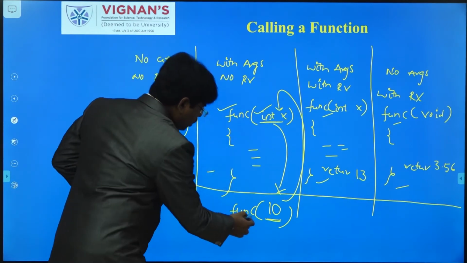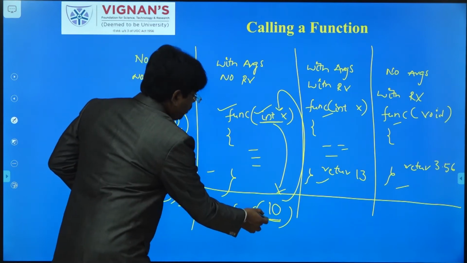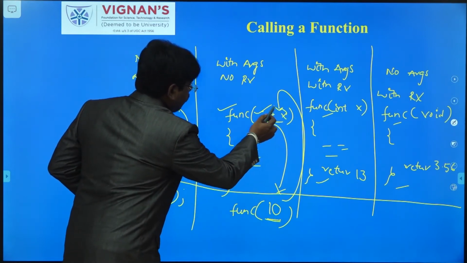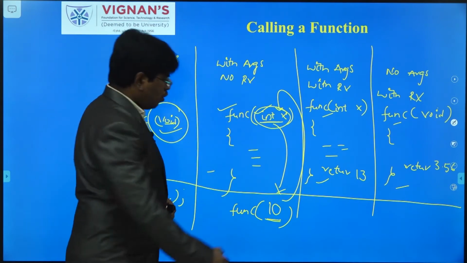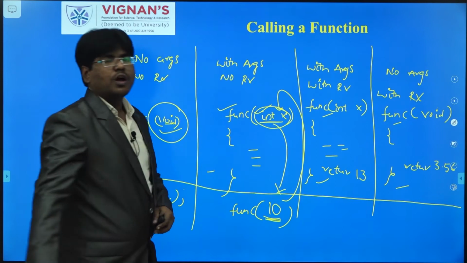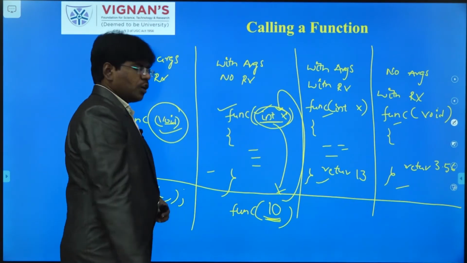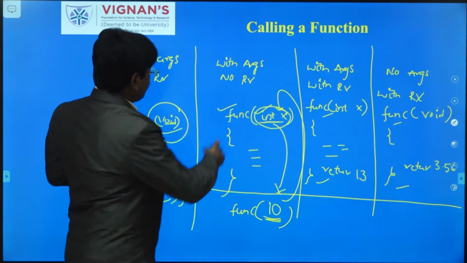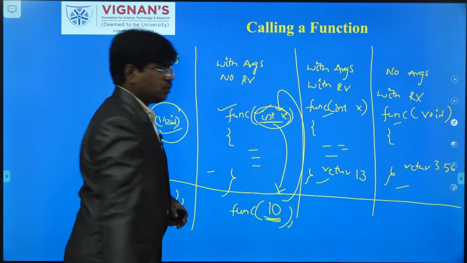So here I am calling this particular function. Whenever you are calling, whatever type of argument you mention in the definition of the function, that type of value you have to place in the argument when you are calling the function. Is there any return value? No return values. That's why you simply call it like this, and you have to follow it with a semicolon.